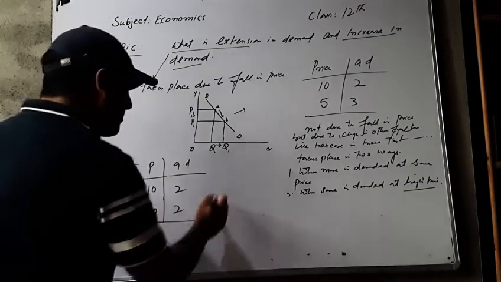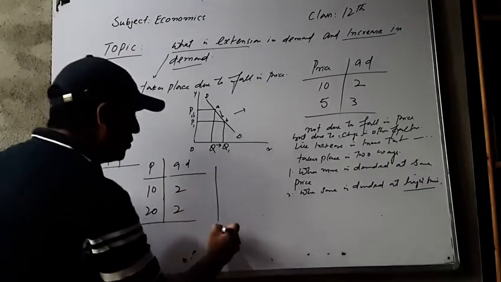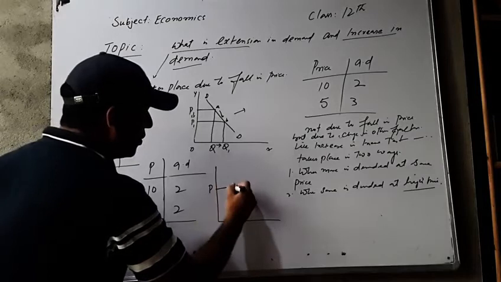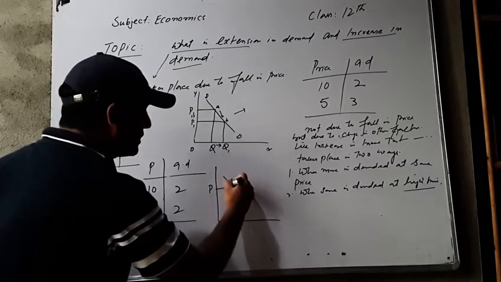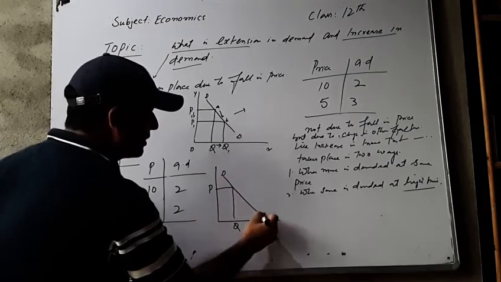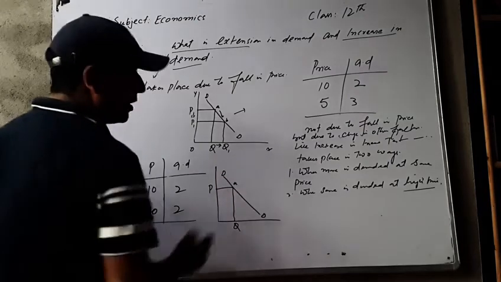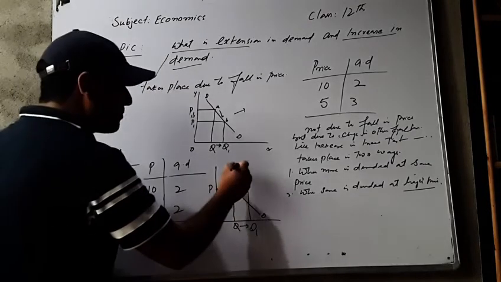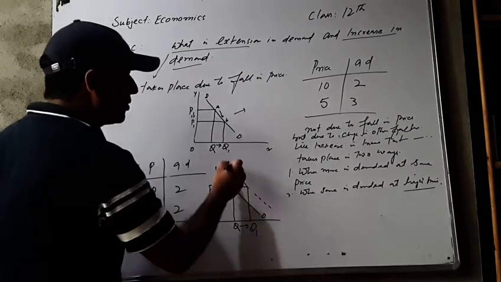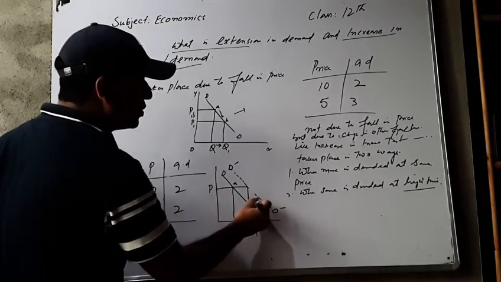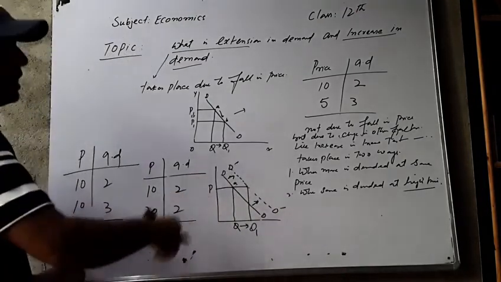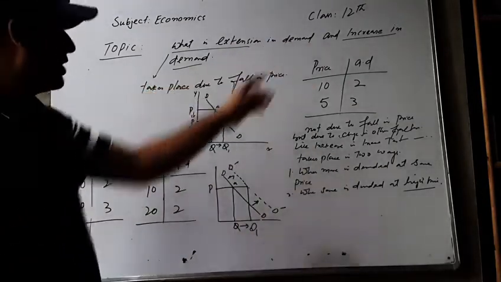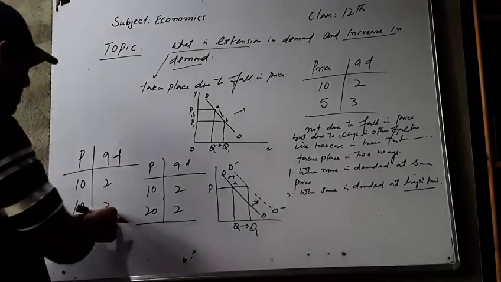So this concept can be explained in the diagram also. For example, when more is demanded at same price, if OP is price, OQ is quantity demanded. This is the demand curve of the consumer. D is the demand curve of the consumer. Consumer is at point A. Now consumer demands more at same price. This OQ1 is more demand at same price. Here we draw another demand curve. Let's name this as D dash D dash. So here the demand curve shifts rightwards. As we earlier explained, when demand curve shifts rightwards, the increase in demand takes place. Here increase in demand takes place when more is demanded at same price.